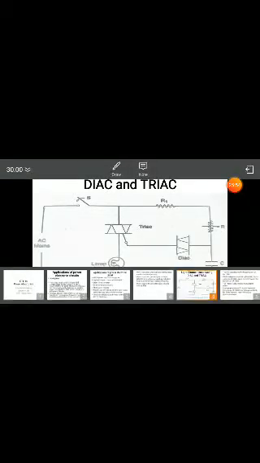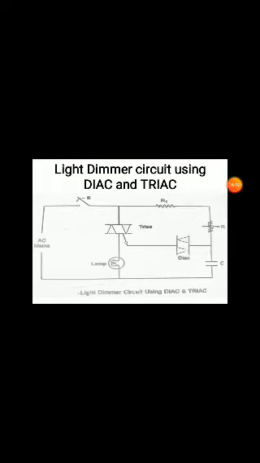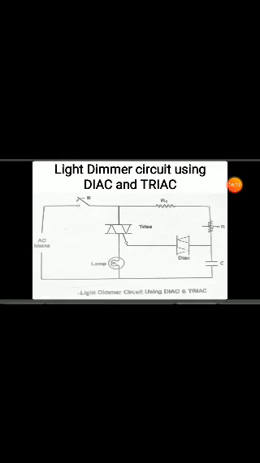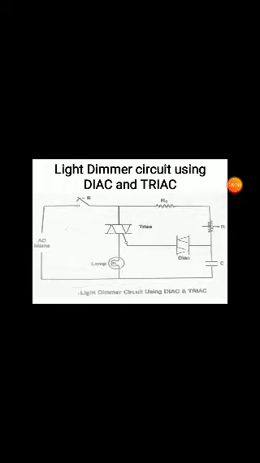Now here the switch S will be opened. The triac and diac will be in off state. Now we are giving the supply to this circuit. The switch we are initially closing. Whenever closing, the triac doesn't have the gate signal, so it is in off state. Triac will be off state, and the diac also starts in off state.